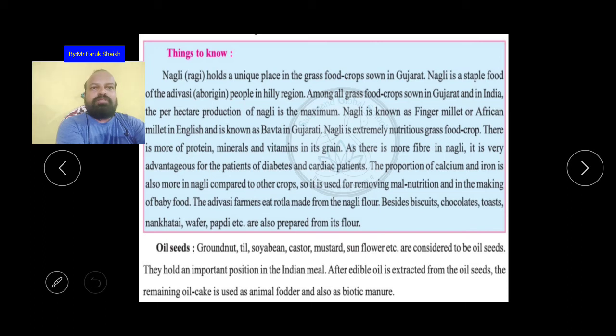Now here is nagli, that is ragi. It is also one of the most important crops, for nutrition and for people who are dieting. Let us see about ragi.